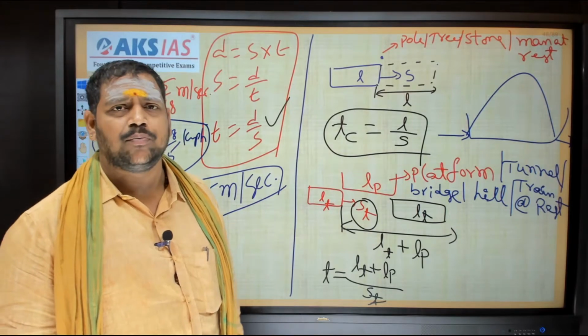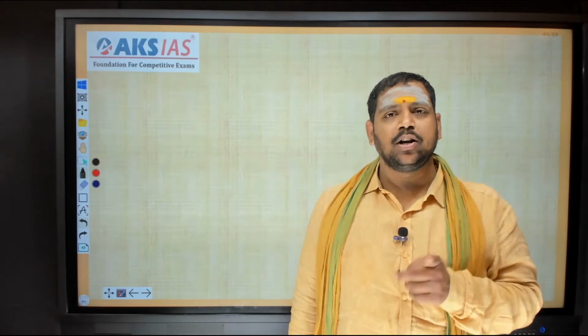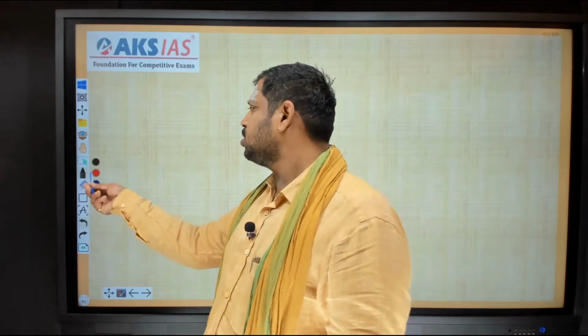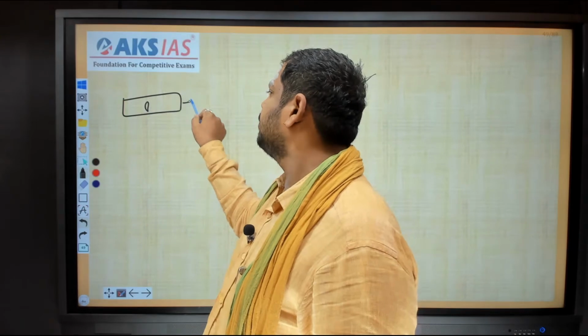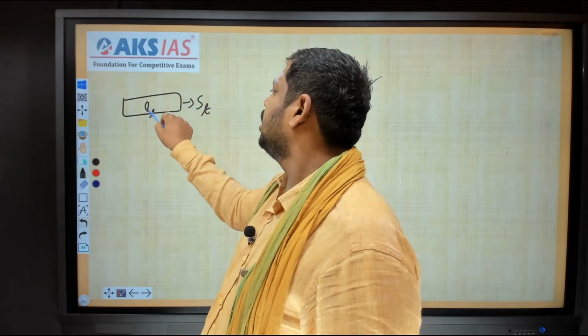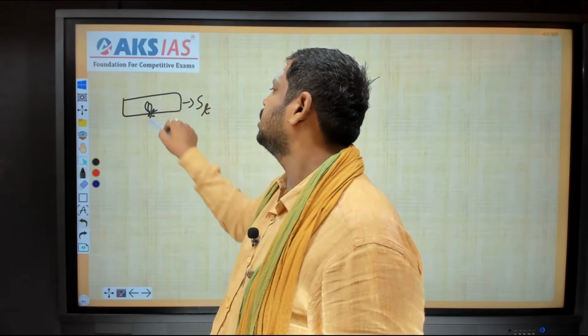Yes, let us take it now. Now we are going to the next phase, that is both the objects are in motion. So, two cases so far we discussed: a point object which is not moving, and a lengthy object which is not moving. Now we are going to the next phase, that is a train crossing a moving object. That too, again we have two cases: number one is a point object, number two is a lengthy object. Now I am going for the point object. Suppose this is the train, its length is LT or L, and it is moving with a speed of ST.